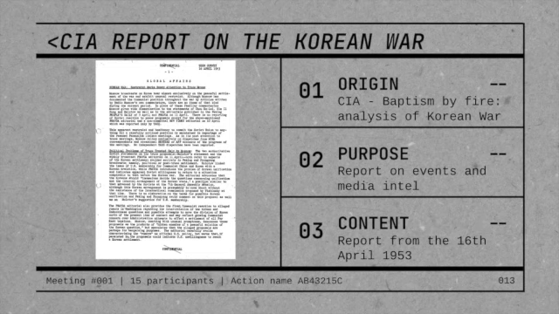Content: a report from the 16th of April, 1953, contains authorized information from the CIA on the progression of the war in Korea. Value: a very valuable part of the source is its content. It contains various different pieces of information from other news sources, and information from other countries, making its content varied and less possible to be biased.